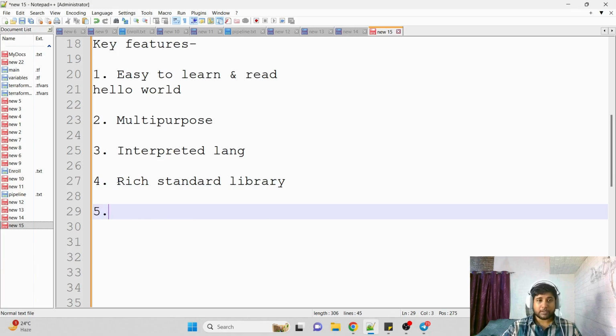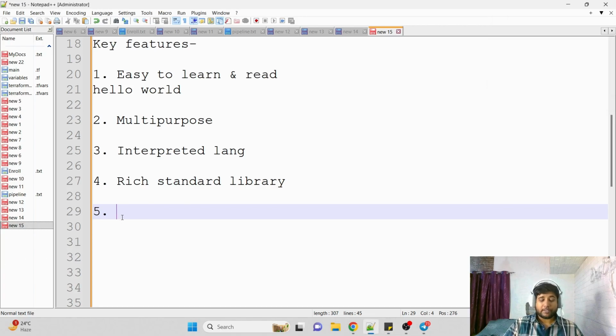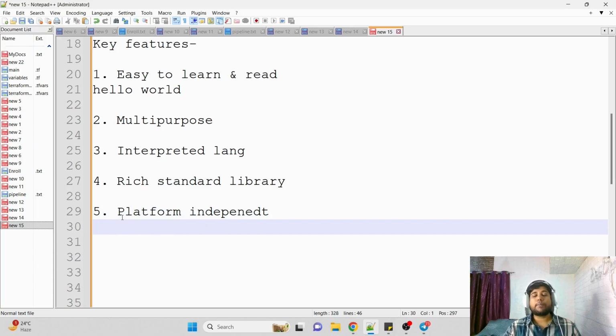Coming to the next key feature of Python, which is platform independence. When I say Python is platform independent, that means Python is supported not just on Linux or Windows machines, it is supported on almost all sorts of machines like Windows, Linux, Mac, and other kinds of OS machines.